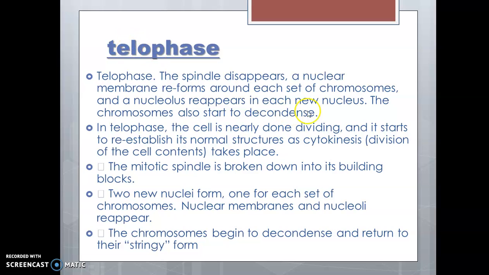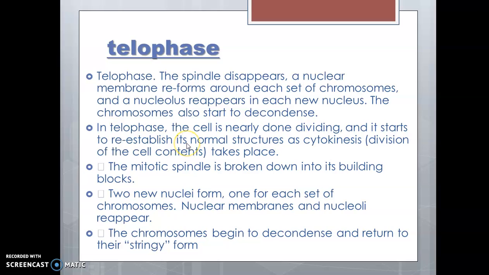In telophase, the spindle disappears and a nuclear membrane reforms around each set of chromosomes, and a nucleolus reappears in each new nucleus. In telophase, the cell is nearly done dividing, and it starts to establish its normal structure as cytokinesis, or the division of the cell contents, begins.